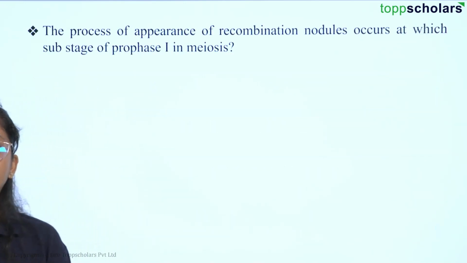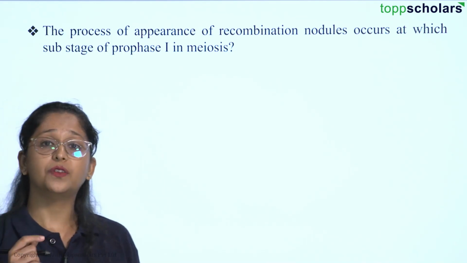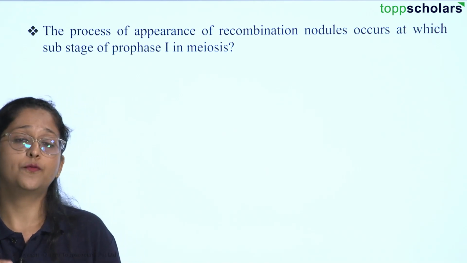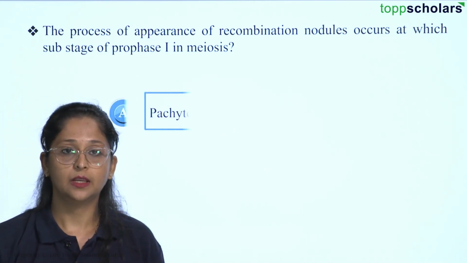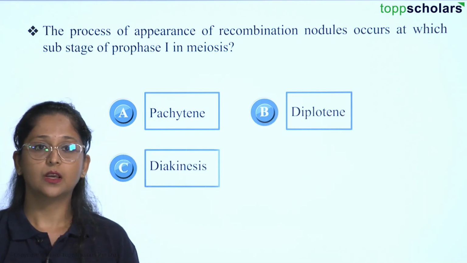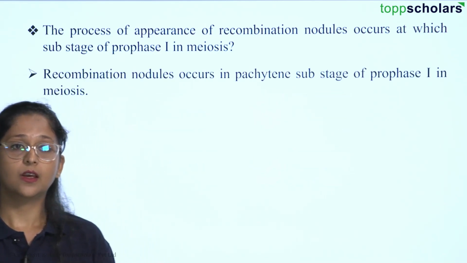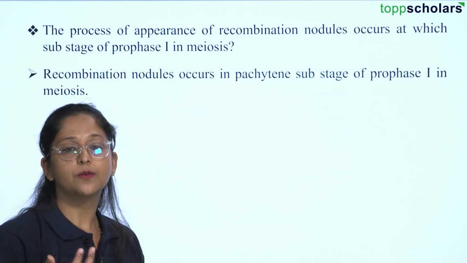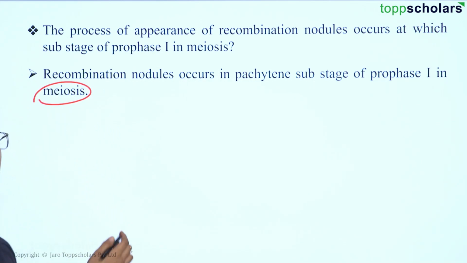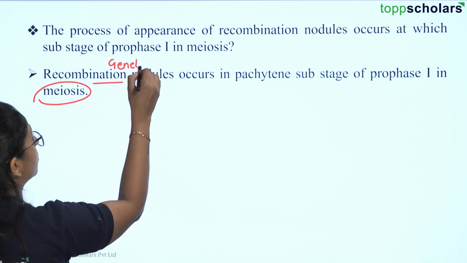So the next question here is, the process of appearance of recombination nodules occurs at which substage of prophase 1 in meiosis? The options here are pachytene, option B is diplotene, then we have diakinesis and zygotene. Now recombination is a process which is a very common method which you would find in meiotic cell division. Why? Because here you would observe the genetic material getting exchanged.